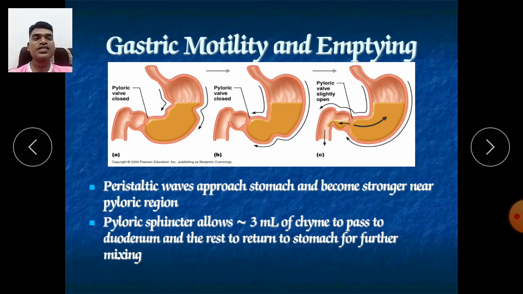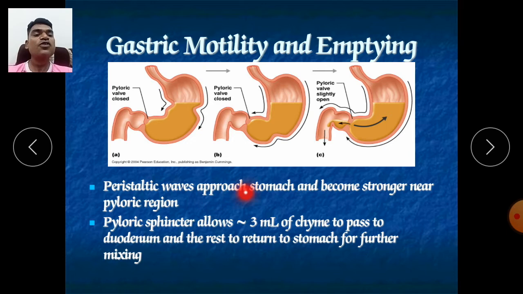Now here, how gastric motility and gastric emptying can occur, that we can see by this figure. So this is the pyloric sphincter from where the gastric emptying will occur, and how does it occur? When this sphincter will loosen. Now here it has been contracted, it is closed. Now here it will start to open, and here it is open, and due to this loose sphincter, the food material, or it is called chyme, will come out from this stomach.